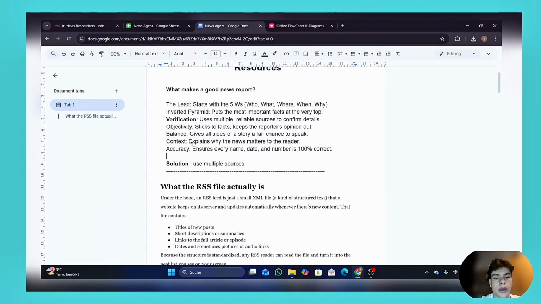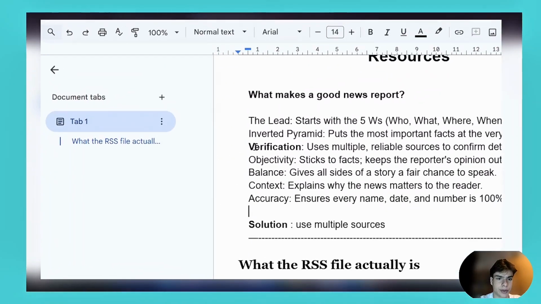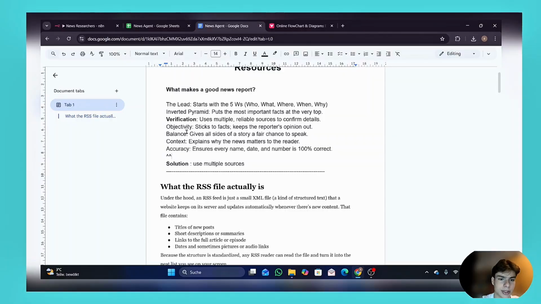And you may ask yourself, why do we only use this point, verification, and not the other points, like, for example, objectivity, balance, and context, or lead? The reason is that if you have sources that are reliable, if you have sources that already fulfill these criteria, then you're going to be able to maximize the quality only by using multiple sources.